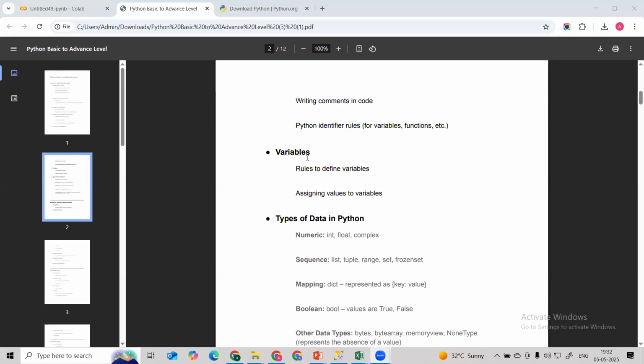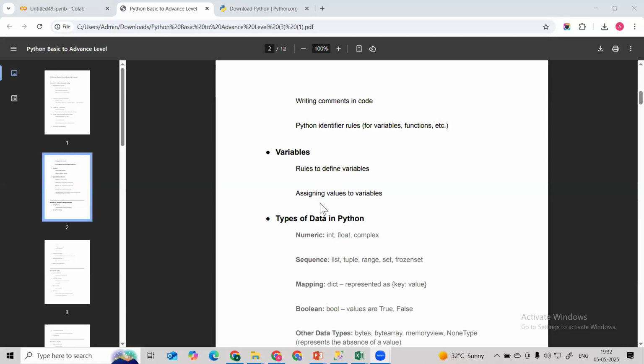So here, in Python also, we have some rules to define the variables, so that Python understands this is my variable, which has this memory and which is allocated in the memory at the backend. So these are the things we have to learn: what are the different rules to define the variables, and how do we assign the values to variables. Okay, so all these things we are going to learn.